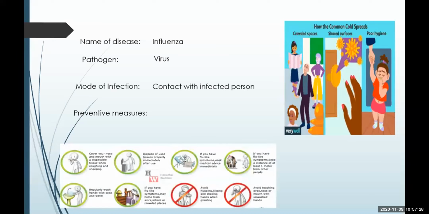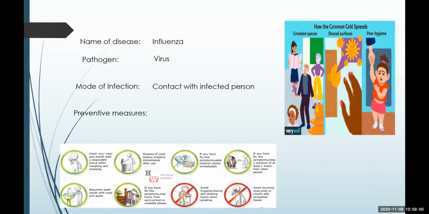Remember, what are the preventive measures? While sneezing or coughing, one should always cover the face or nose. Whatever is used for cleaning the nose or mouth should be immediately disposed of properly. Proper rest should be taken and medication has to be taken so that it can be cured as early as possible.